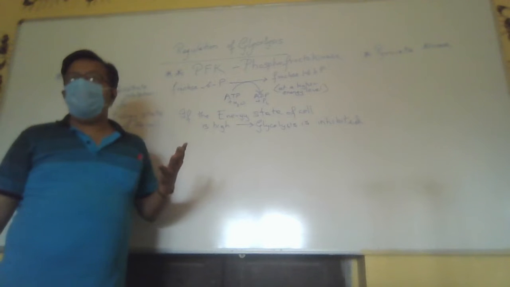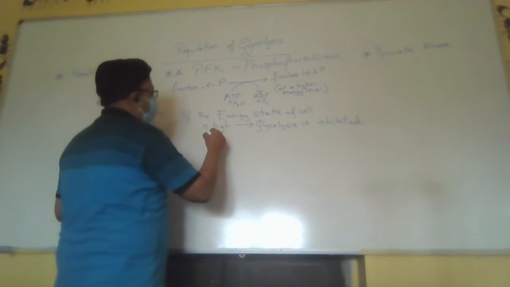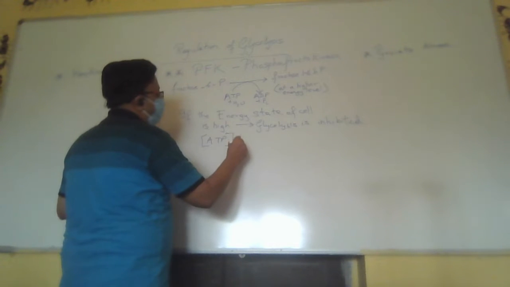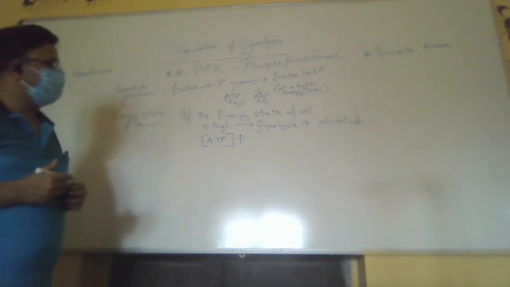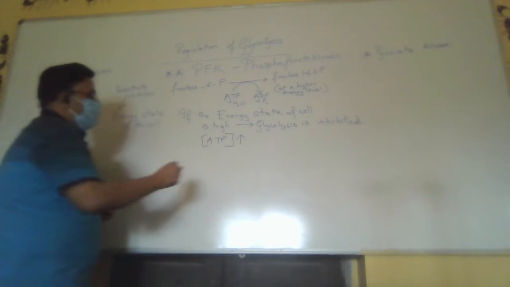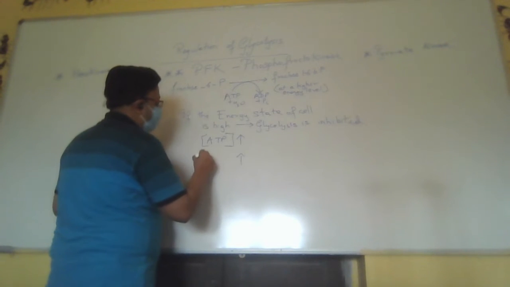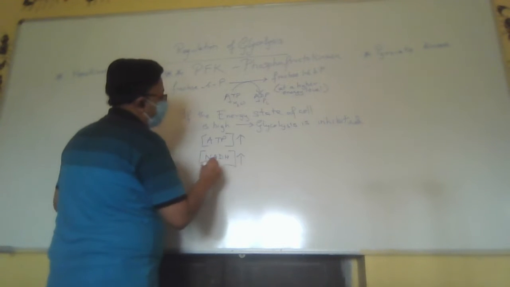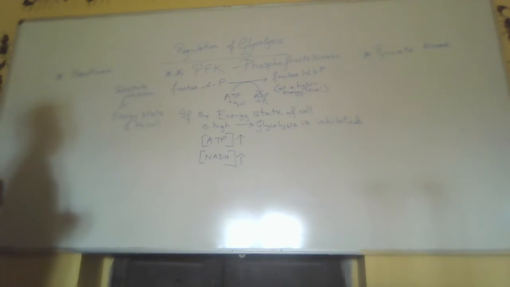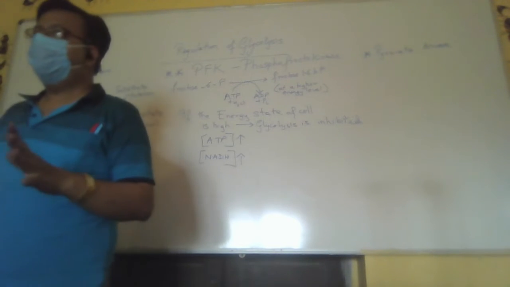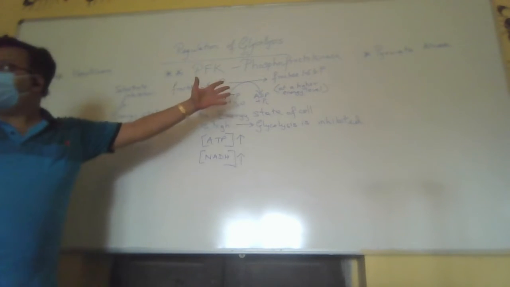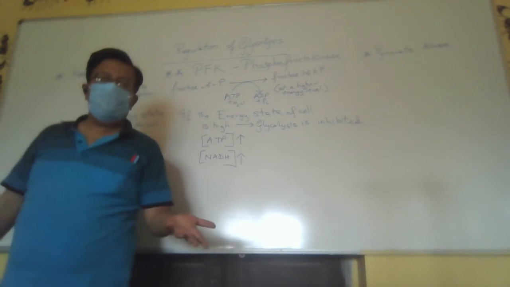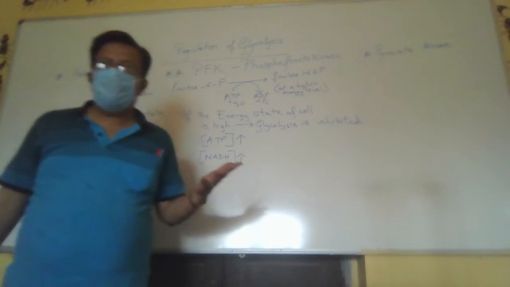What do you mean by high energy state? High concentrations of ATP, high concentration of NADH. This means the cell doesn't need energy. Why waste these two ATP molecules and go for glycolysis? There is no need for glycolysis. You don't need to do glycolysis for that purpose.